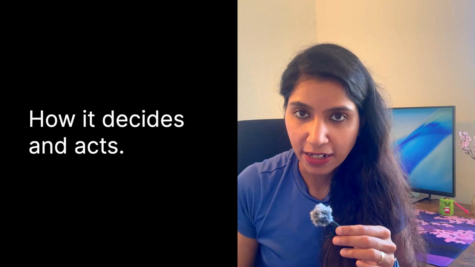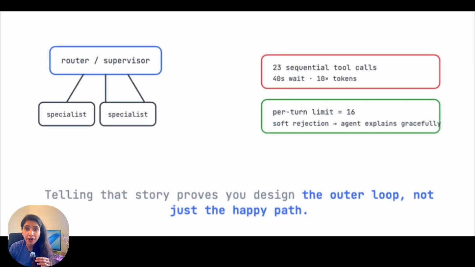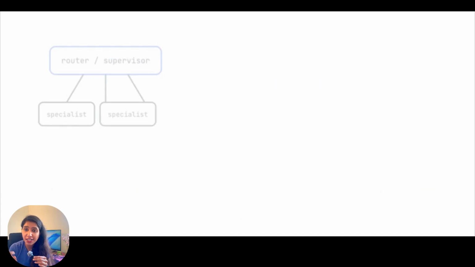Now, orchestrate: how it decides and acts. The design is a router or a supervisor agent, plan-and-act or ReAct, dispatching to specialists, tool calls into real systems, and the FSM versus framework decision. I have gone deeper in the orchestration video right here, so go check that out for the depth of this step. But the thing that makes an interviewer lean in is showing you have thought enough to reason about the orchestration behavior.